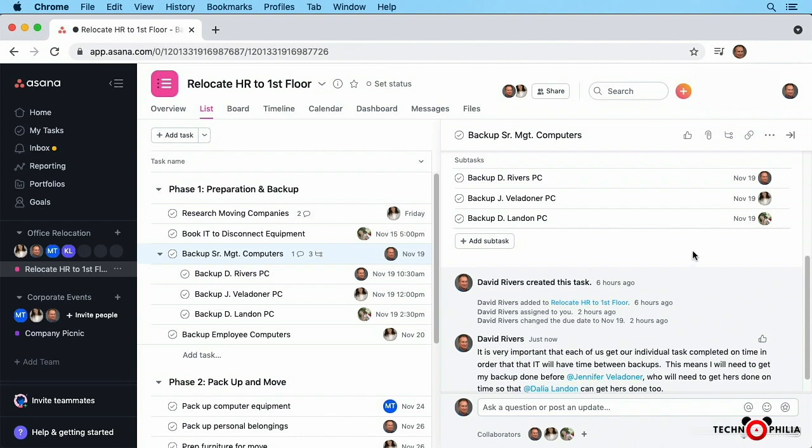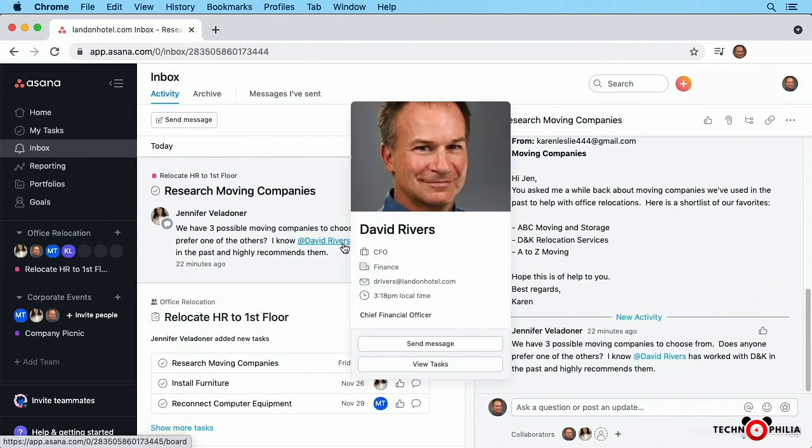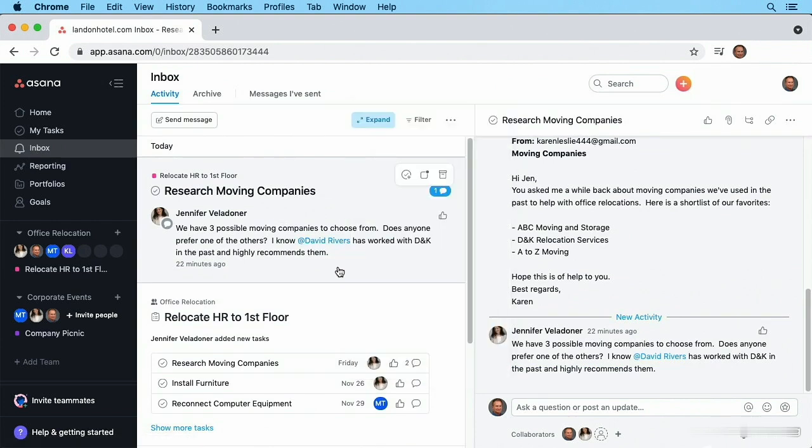There's a little message, and I know when I close this up that the people who need to know will be notified. Just so happens someone did the same thing on one of their tasks. And if I go to my inbox and look here, there's a little dot next to it indicating there's something new in there. And when I click it, you can see, aha, there's a comment that was made by Jennifer on a different task. And there's my mention right there, my name. So I'm notified automatically and become a collaborator down below on that task. Whether it's assigned to me or not, because I'm mentioned, I'm now a collaborator and I'm following that task.